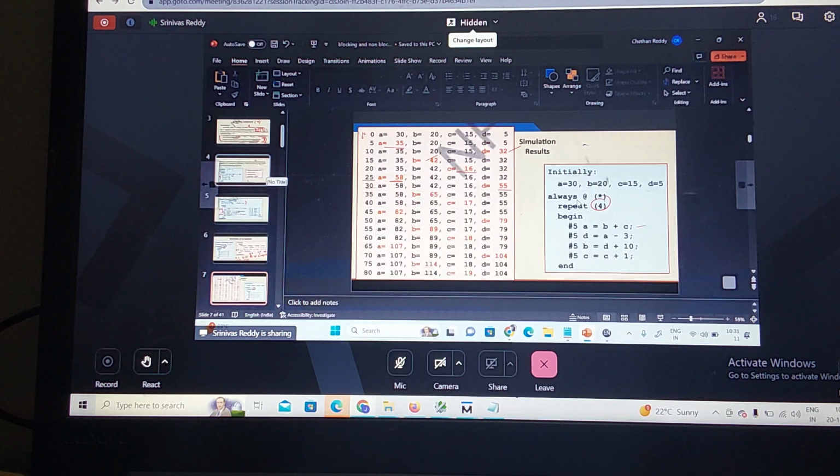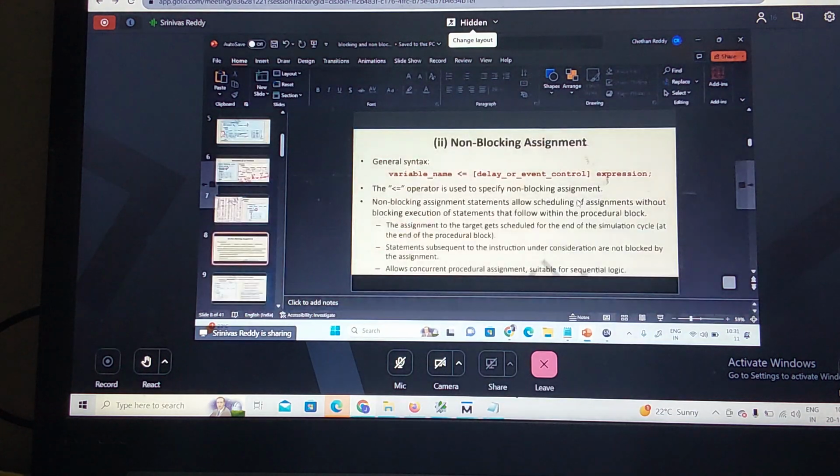Okay. Now let us see how non-blocking assignment can be used in the procedural statements like initial and always. The general syntax of this non-blocking statement is the left-hand side variable. What operator can I use for this? It is nothing but the less than or equal to operator. And you can specify the delay. Delay can be specified in 2 ways. We'll see that in an upcoming session. Intra delay and the regular delay.